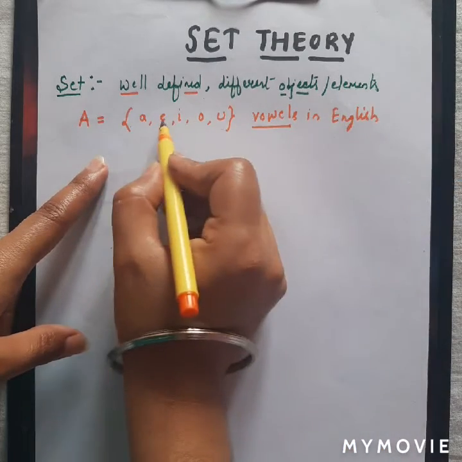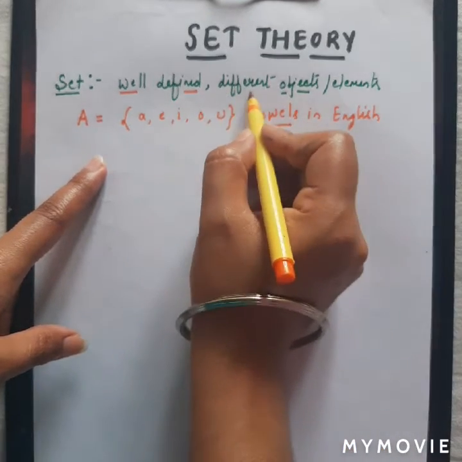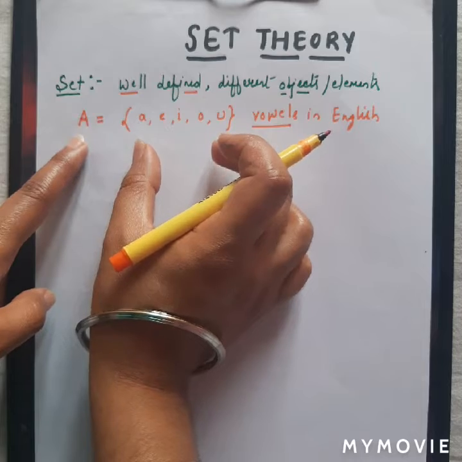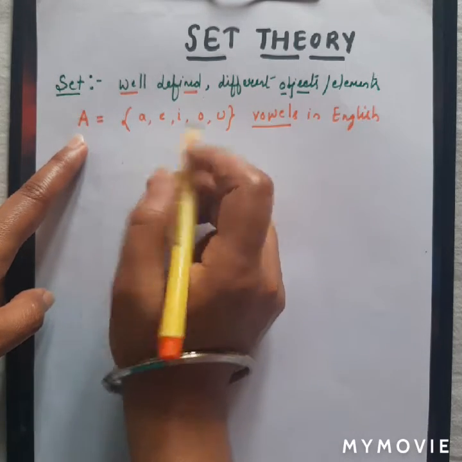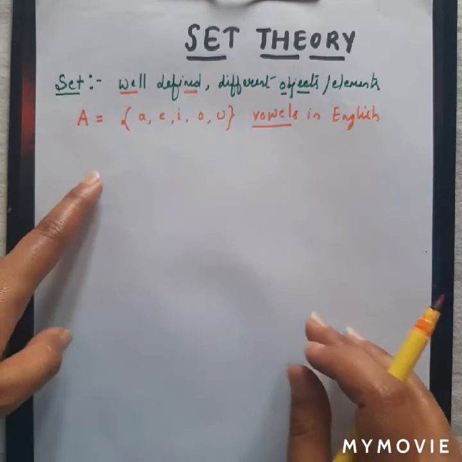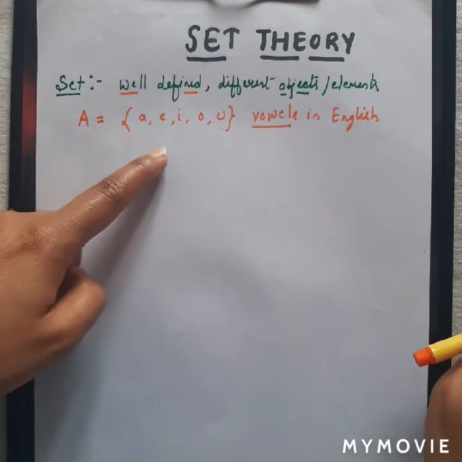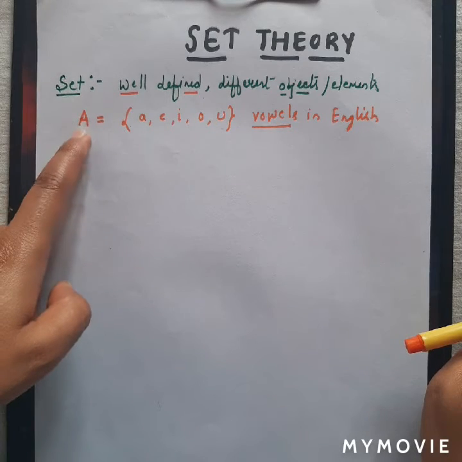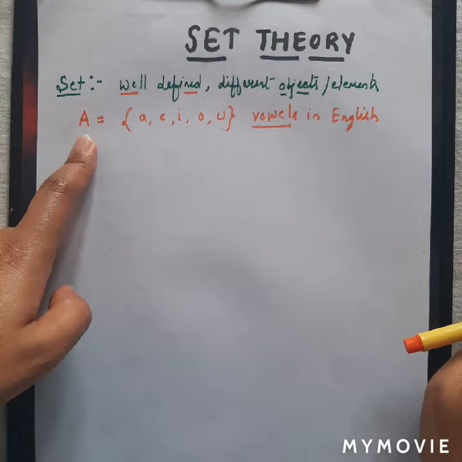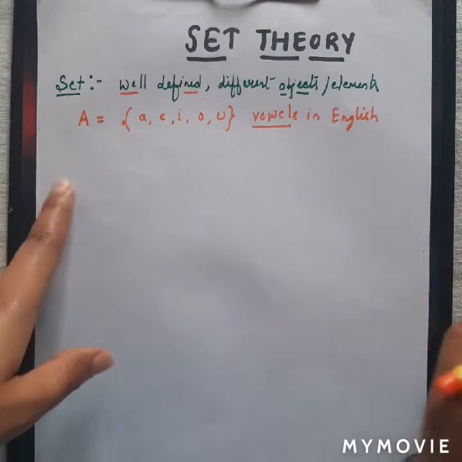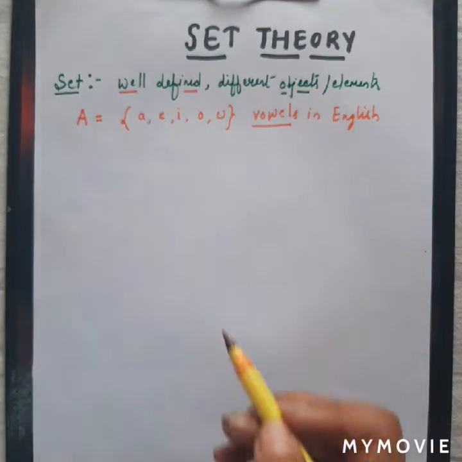And all these objects are different, so that is also one of the reasons we are saying this is a set. In case we have a collection in which the relation between these elements is not defined, then we cannot say it is a set. Or if there are no different objects, then also we cannot say it is a set.